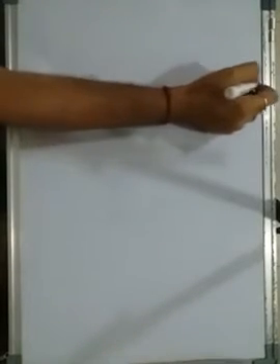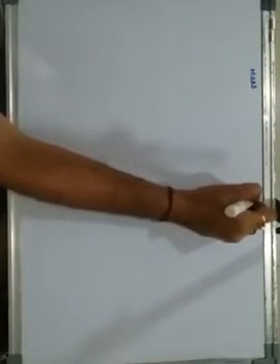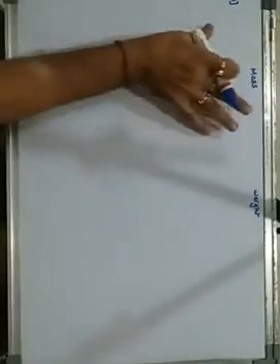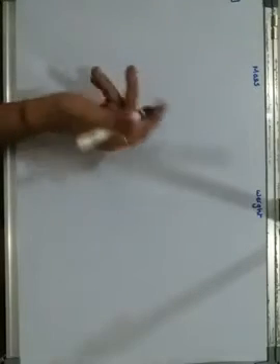Now we move on to a very important topic about mass and weight. What is the difference between mass and weight? So let me explain, and along with the explanation it will cover the short note part as well as the difference part. How is mass defined?